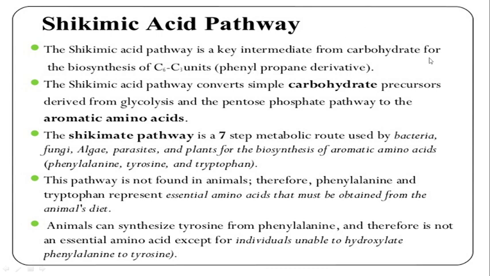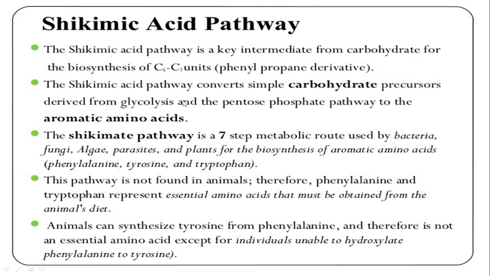When we see carbohydrate biosynthesis and the glycolysis cycle, and from that, when the amino acids are produced from the carbohydrates, for the biosynthesis of C6C3 units, phenylpropane derivatives are produced from that carbohydrate. In that, shikimic acid is a key intermediate. The shikimic acid pathway converts simple carbohydrate precursors derived from glycolysis and the pentose phosphate pathway to the aromatic